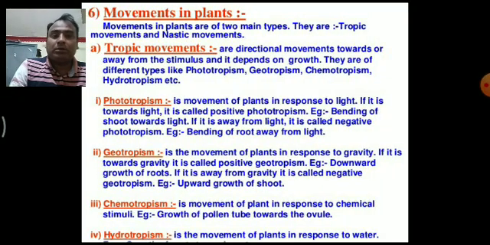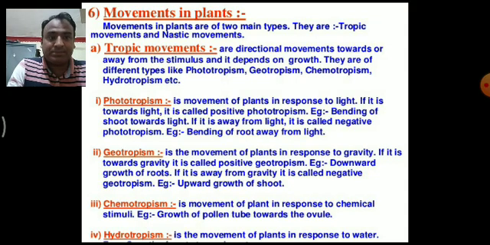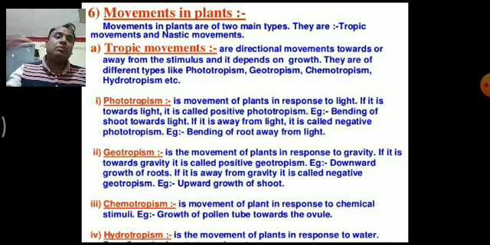Now, movement in plants: how the different parts of the plant respond toward a stimulus. The movements in plants are of two main types: tropic movements and nastic movements. Tropic movements are directional movements. Nastic movements are not directional movements. Tropic movements bring about growth. Nastic movements don't bring about growth; they don't help in the growth of a plant.